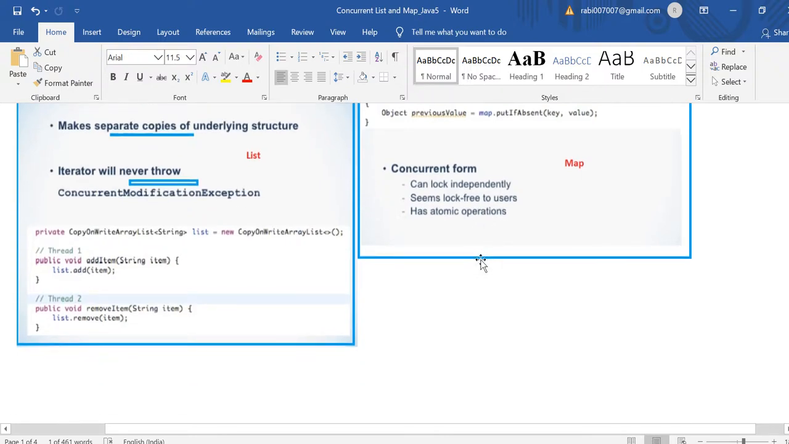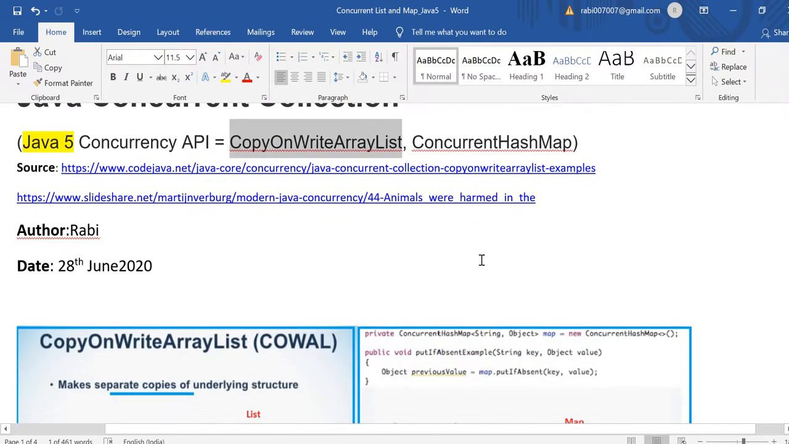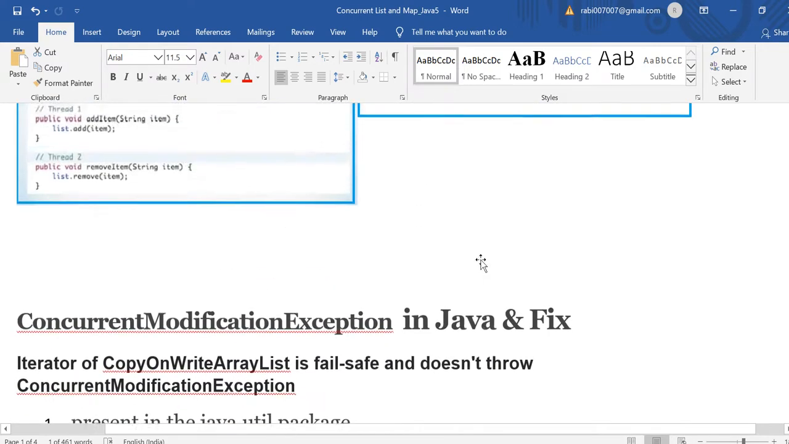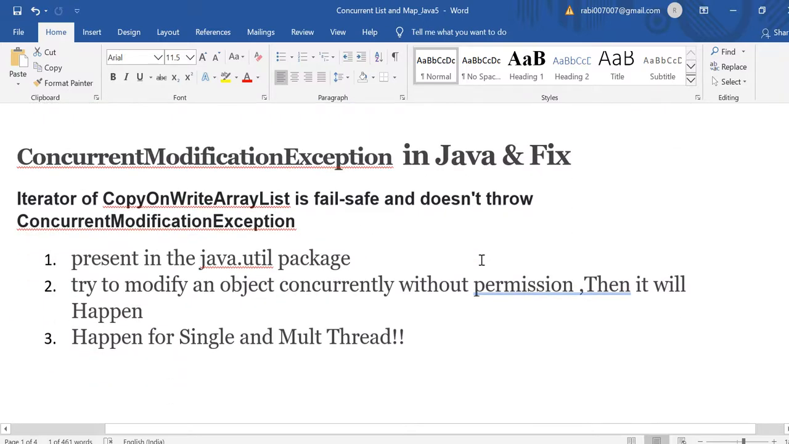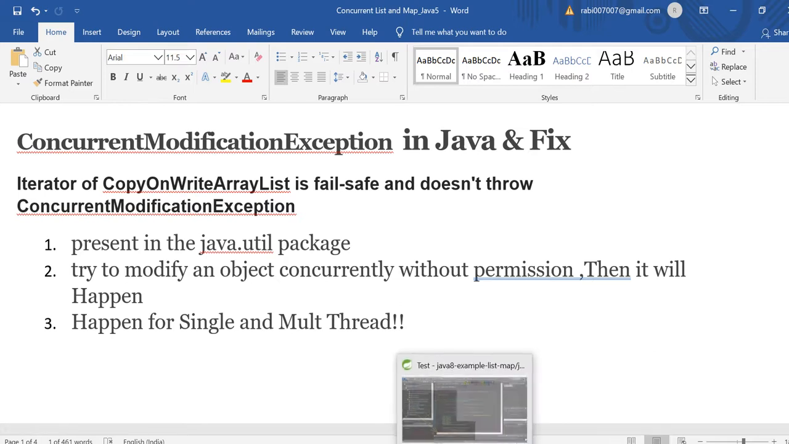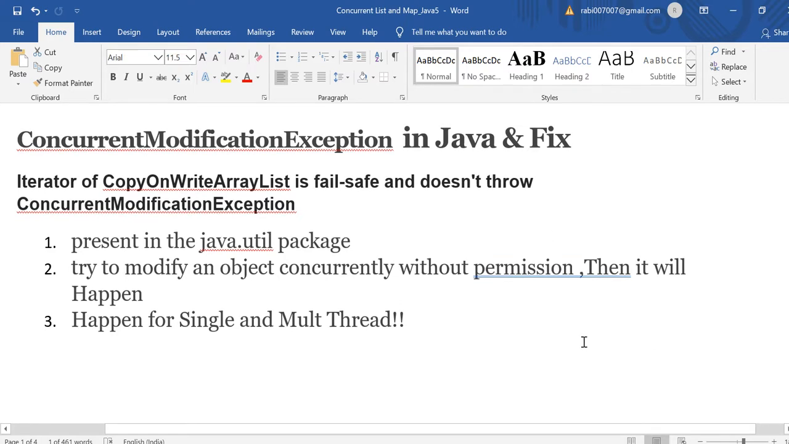Not only that, CopyOnWriteArrayList has introduced new functions, addIfAbsent or addAllAbsent. Okay, so I will discuss one by one. So CopyOnWriteArrayList is a fail-safe mechanism. Let me show it by example.